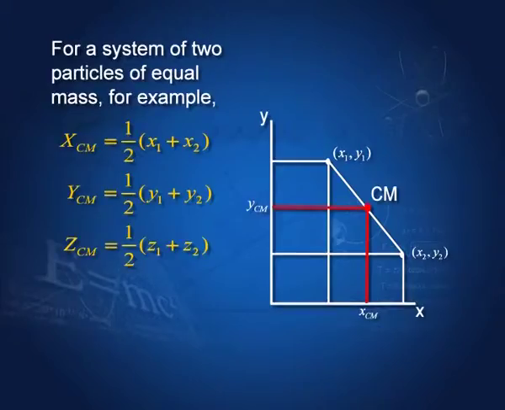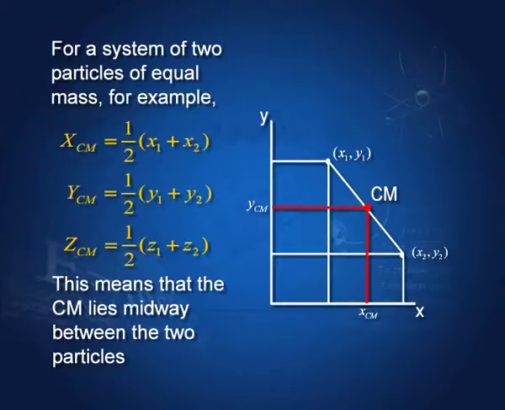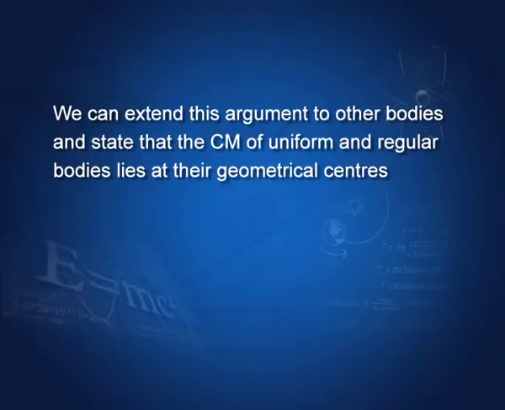If there are two particles only, let us see what happens. Two particles have coordinates (x1, y1) and (x2, y2), and they have equal mass, therefore the mass goes out of the equation. The center of mass now has x coordinate just half of (x1 plus x2), y_CM is half of (y1 plus y2), and z_CM is half of (z1 plus z2). This means that the center of mass lies midway between the two particles. Remember that these two particles have the same mass, and therefore the center of mass is at the center of these two particles.